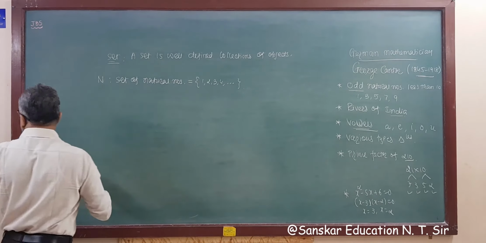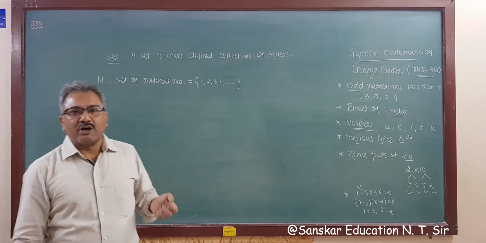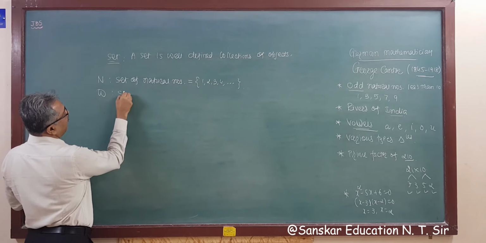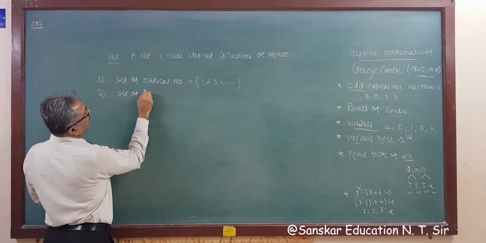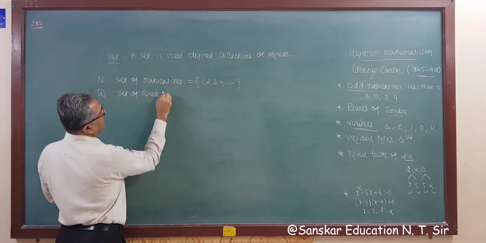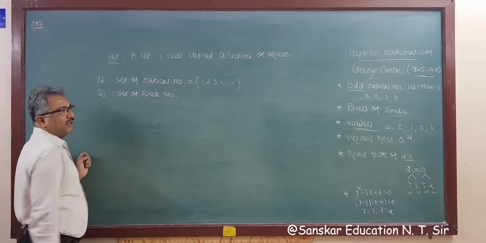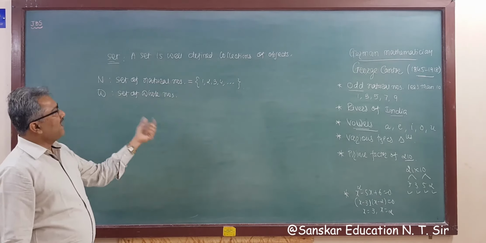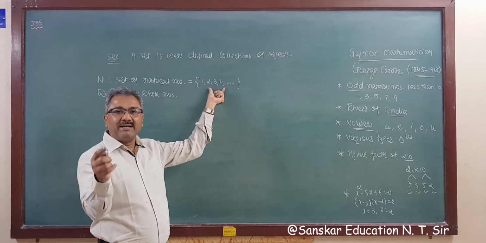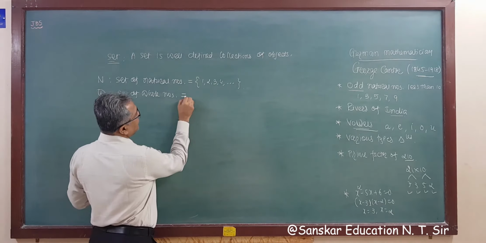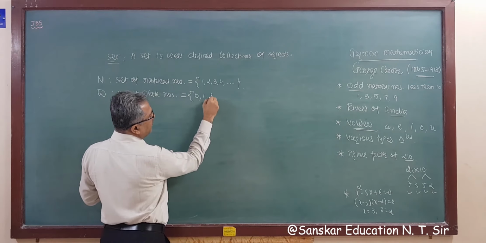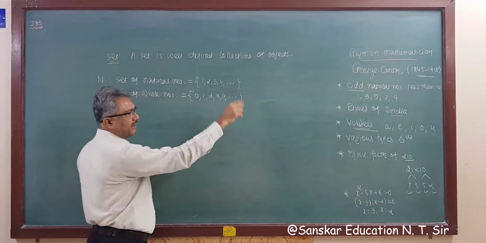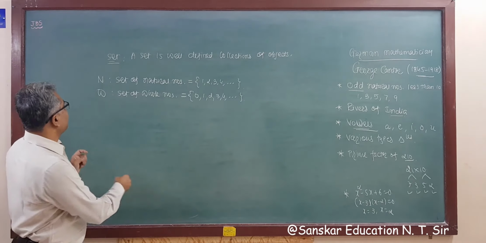Then the set of whole numbers, that is W. In the set of whole numbers W, we include 0 with the natural numbers, that is 0, 1, 2, 3, 4, etc., right?